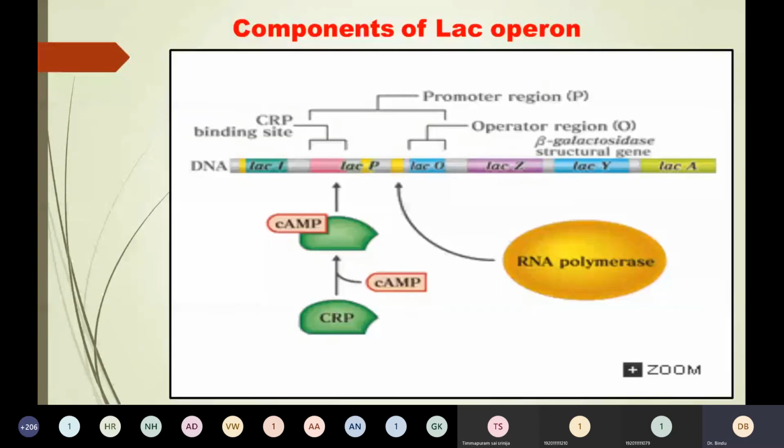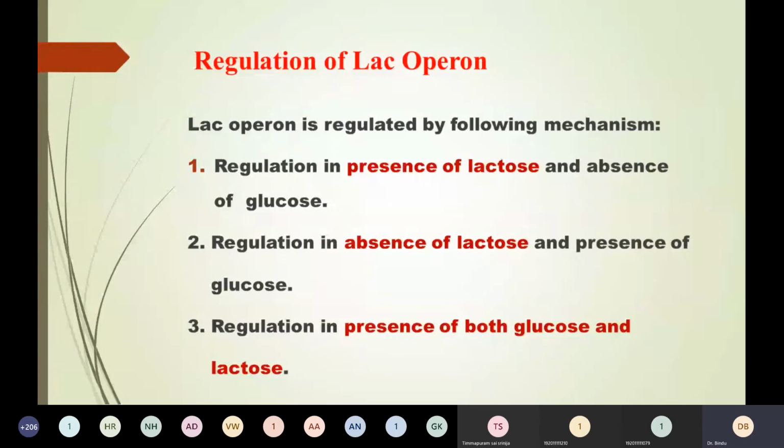So now we have seen the components of the lac operon, that is the regulator gene, structural gene, and three sites: CAP site, operator site, promoter site. The structural genes transcribe to form polycistronic mRNA, which can be translated to three enzymes required for lactose metabolism.